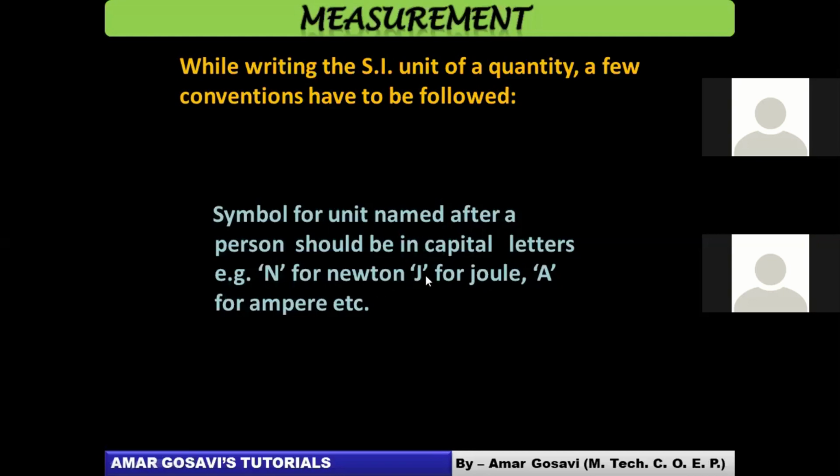Similarly, J would be capital for Joule, A would be capital for ampere, when you write about electric current. So this is another rule which you need to follow. If you are writing the unit completely, you will write it in small letter. If you are writing a symbol, it should be in capital letter. And this is only when the unit is named after a person. Please take a quick screenshot of this, friends.